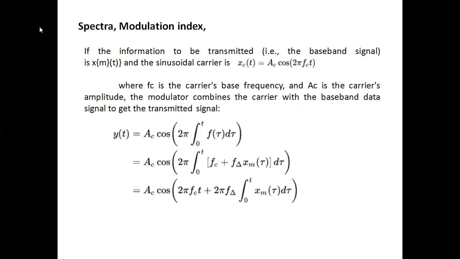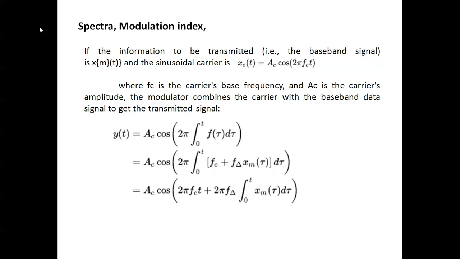So, spectra and modulation index. The transmitted baseband signal is xm(t), and the sinusoidal carrier waveform is xc(t) equal to Ac cos 2 pi fc t. This is nothing but the carrier signal, where fc is the carrier base frequency and Ac is the amplitude, combined with the baseband data.